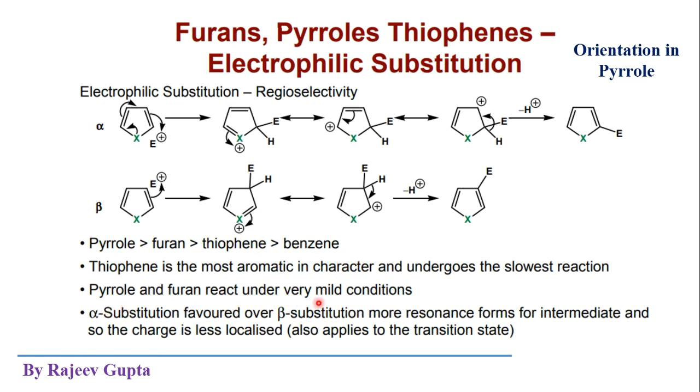Pyrrole and furan react under very mild conditions. Alpha substitution is favored over beta substitution, as I explained. There are more resonance forms for the intermediate in case of alpha substitution, and so the charge is less localized. Which charge? This positive charge. This positive charge is less localized, or we can say it is more delocalized in case of alpha addition. So these resonance structures are more stable. It also applies to the transition states of these substitutions.